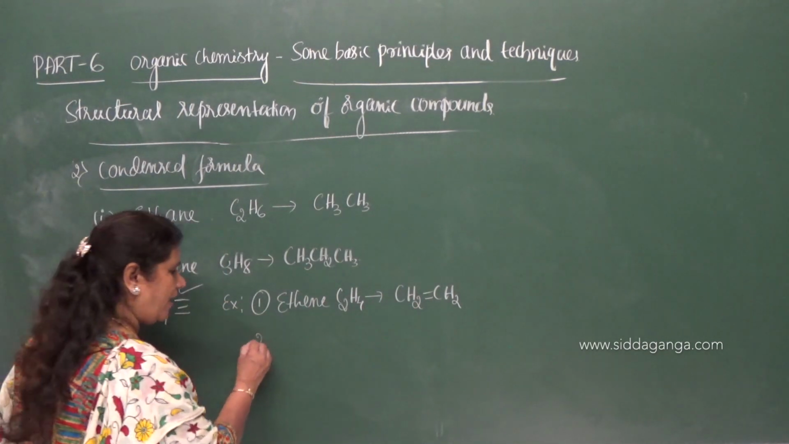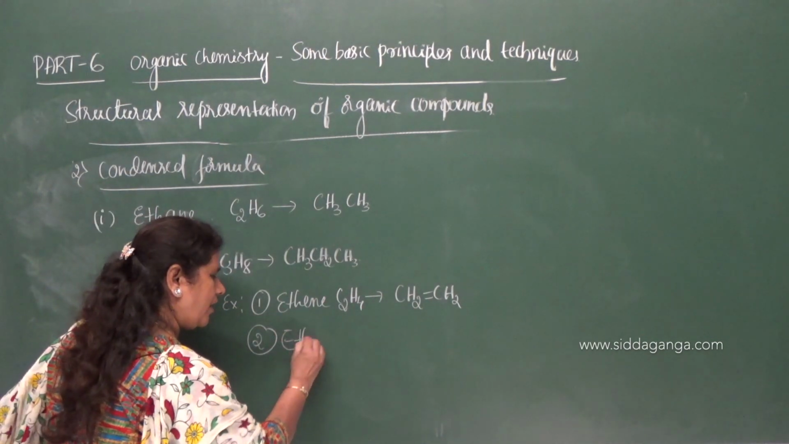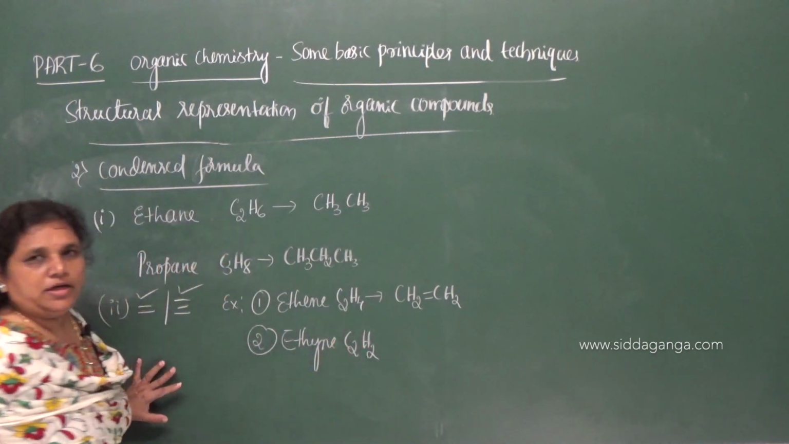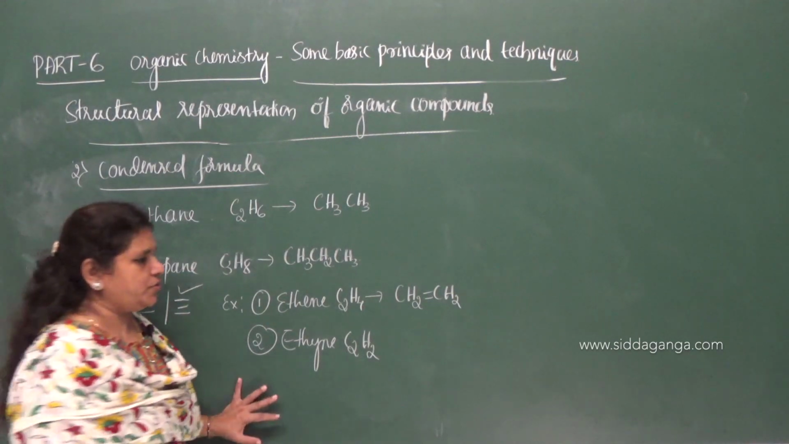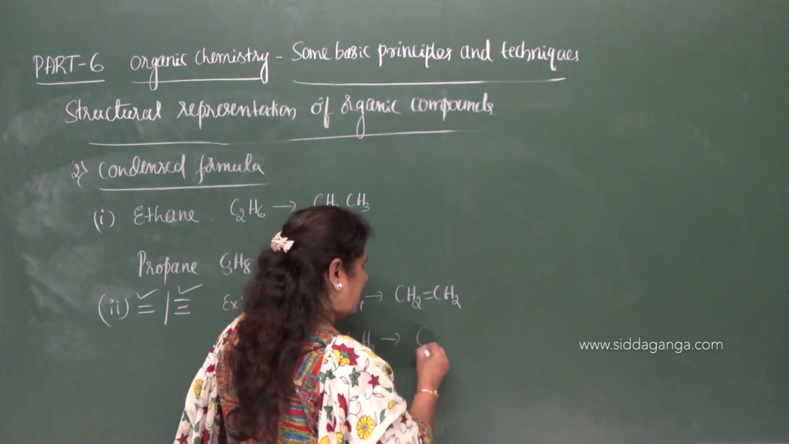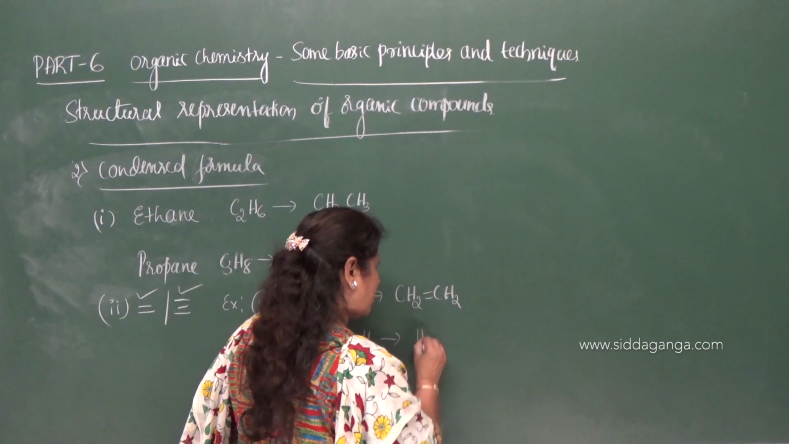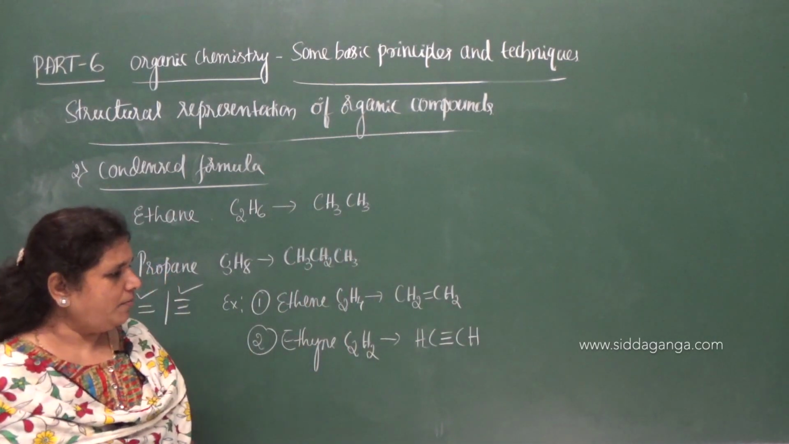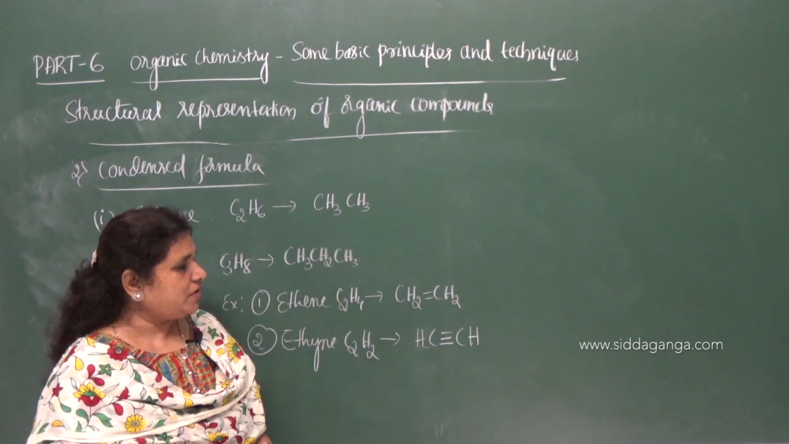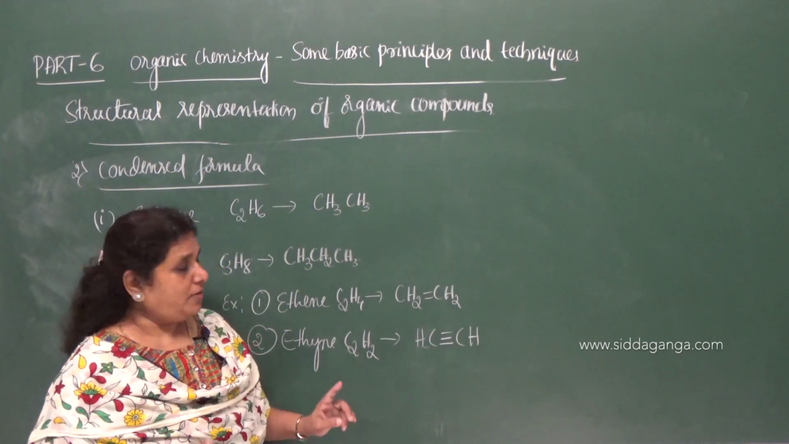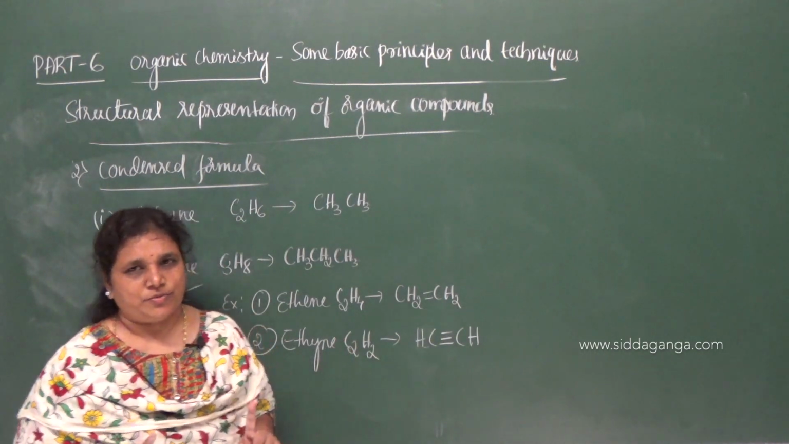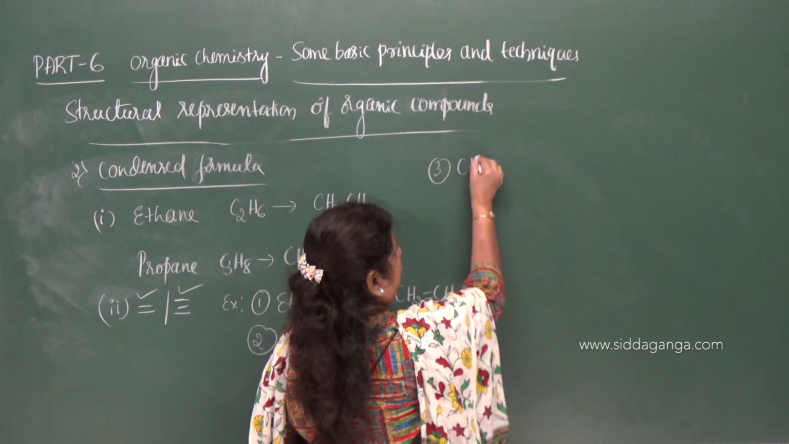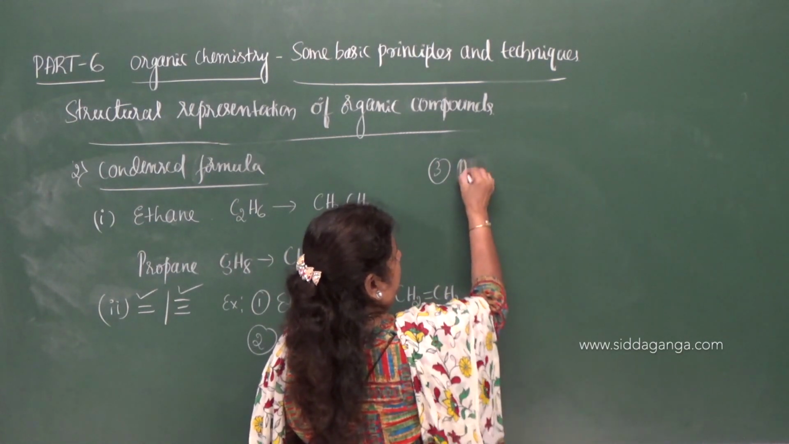Similarly, ethyne, C2H2. In this, you can give CH triple bond CH. See here, the bond between carbon and hydrogen is not shown, but the triple bond between carbon atoms is shown.